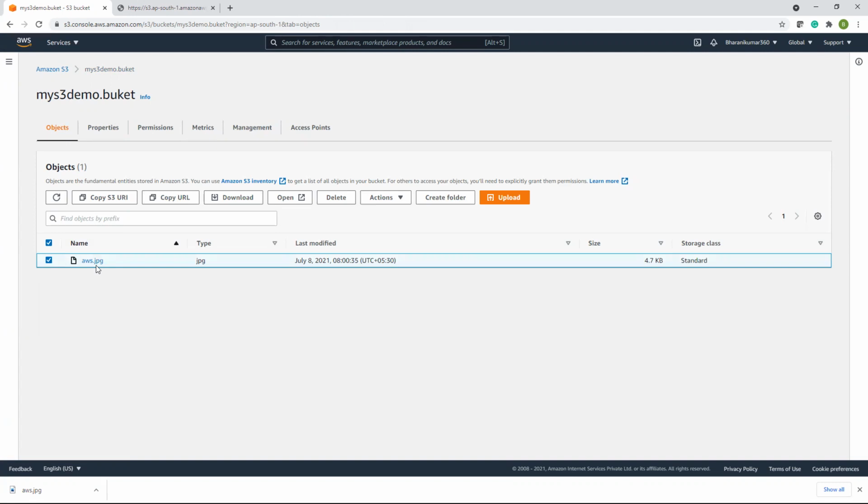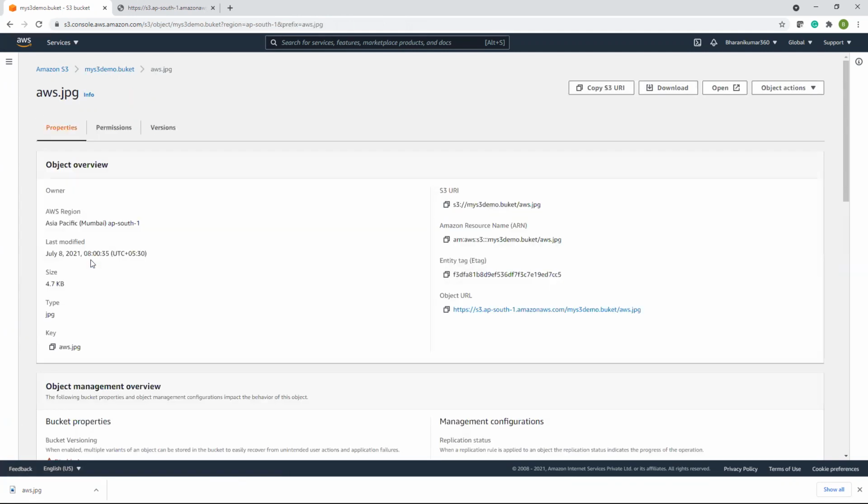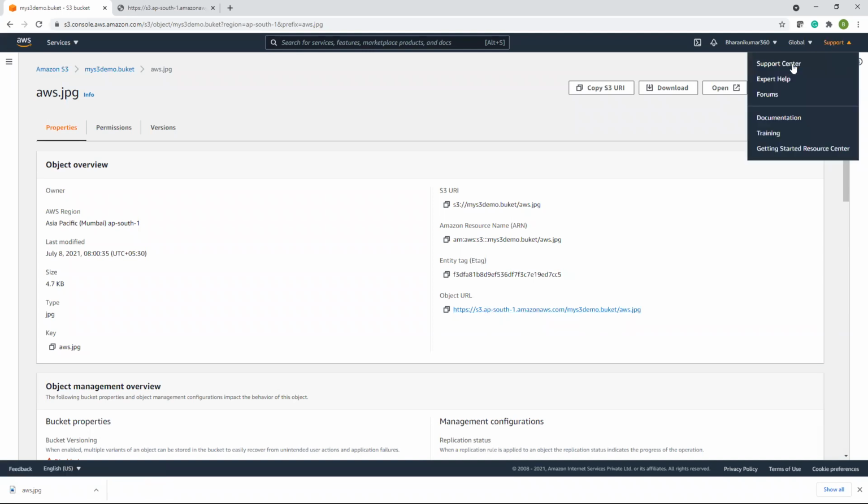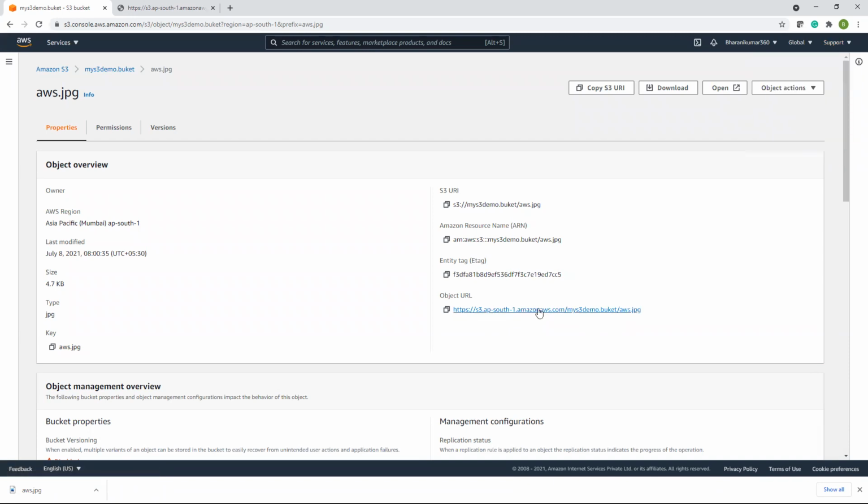And I can copy the URL from here or go and copy the object URL from here. If you see this URL, it has the region where I have created the bucket, AP South-1, and then the bucket name, and last is the object name.